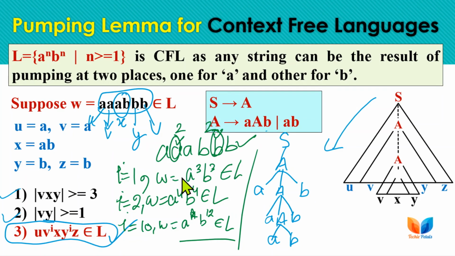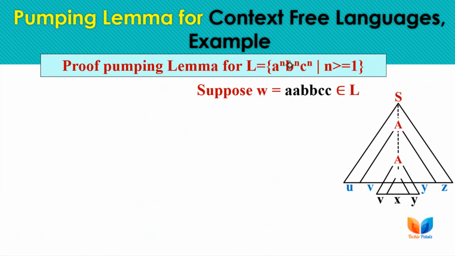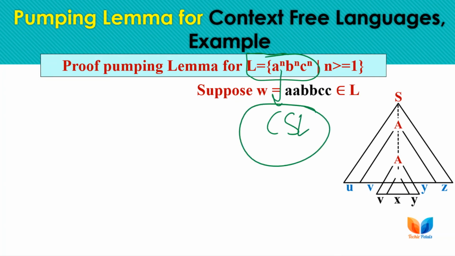As the pumping lemma is a negative test, let's check this lemma to prove that a context sensitive language is a non-context free language. Here we have the context sensitive language a raised to power n, b raised to power n, c raised to power n, and we have to prove that this language is not context free, as this is a context sensitive language. This cannot be recognized by a push down automata.